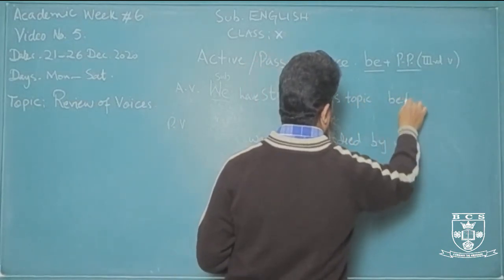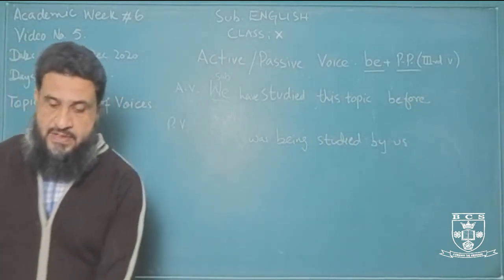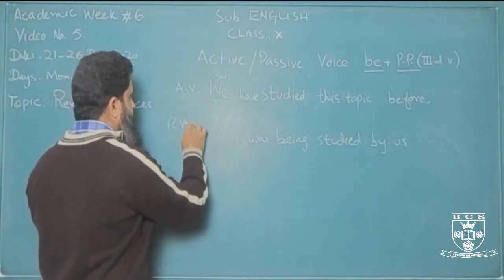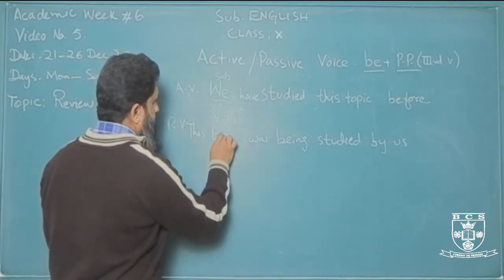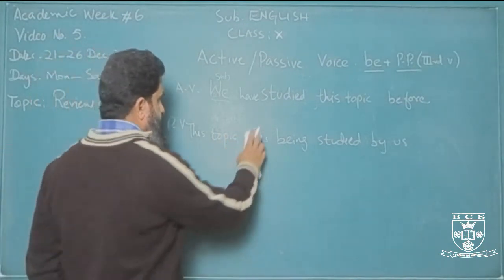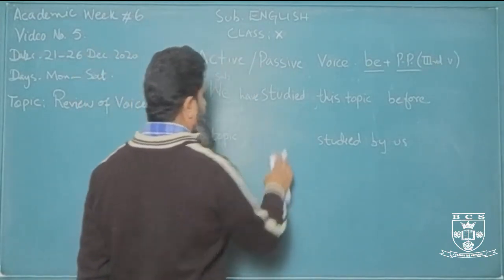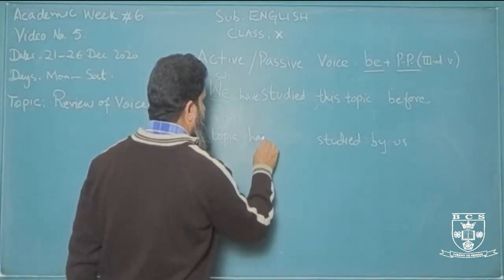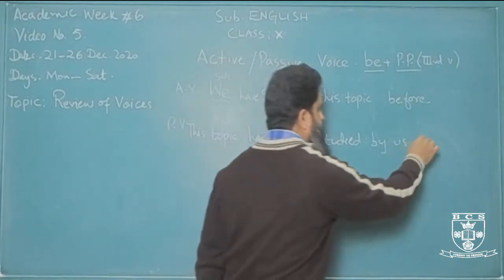The adverb will be before. We have studied this topic before, right? So the object is this topic, which will become the subject here. We say this topic. Now topic is singular, so we'll use has. And if you remember the table, for perfect we use been. So you say this topic has been studied by us before.